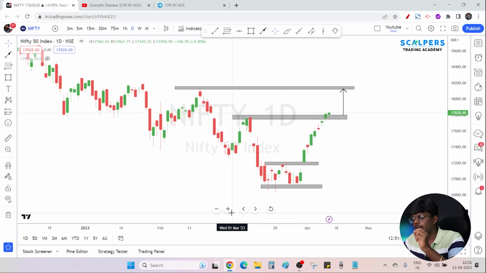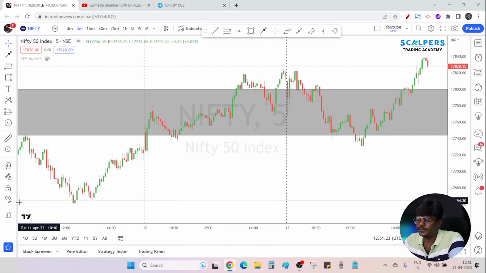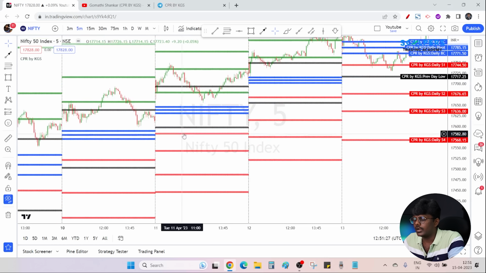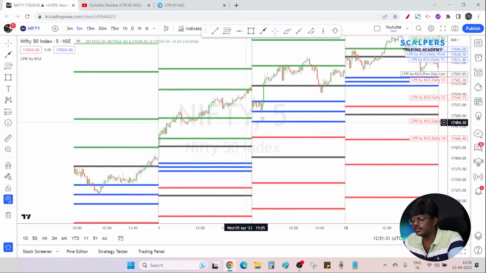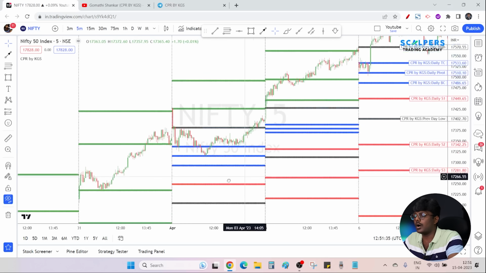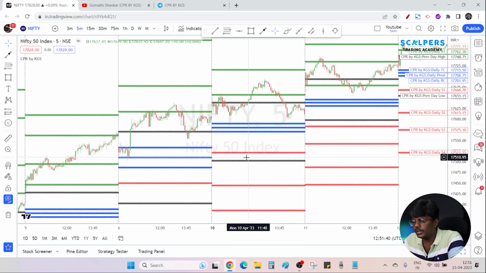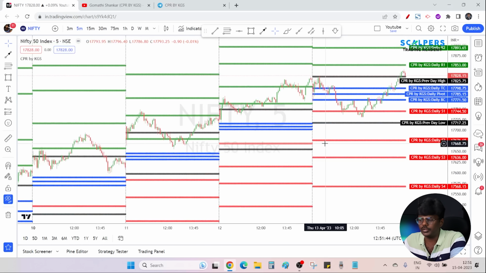And now I want Nifty to trade above daily CPR levels every day. Now, if you look at the Nifty 5 minutes chart, constantly it has been trading above daily CPR. This entire month, it was trading above daily CPR levels, above R1 and previous day high levels.